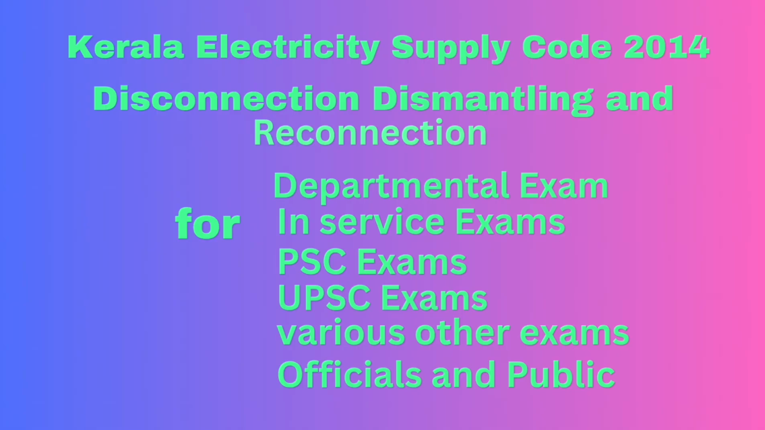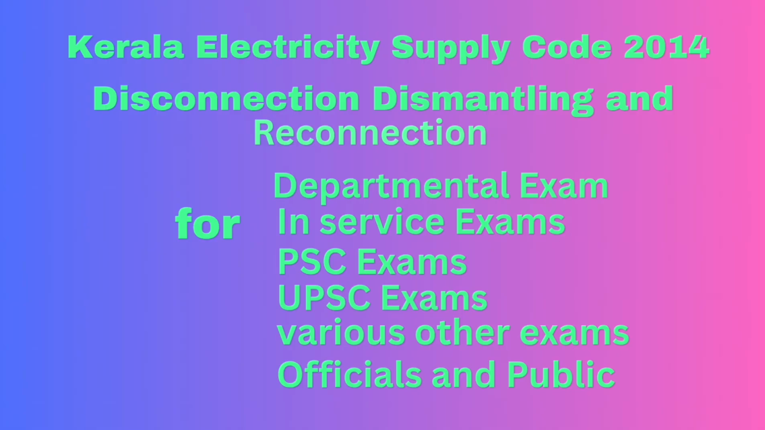Then 146. Supply of electricity not to be disconnected when utilized and paid for by a lawful occupier of the premises. In case of the consumer request for disconnection of supply or for dismantling of service, while the supply is being utilized and paid for by a lawful occupier of the premises, the supply shall not be disconnected and service shall not be dismantled.